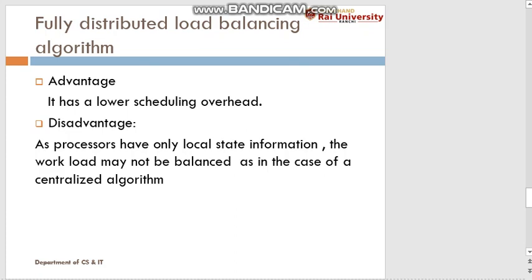So if we want to find out the distribution of tasks among all the processors, then we have to find all those nodes where the local information is stored. So here the workload may not be balanced as in the case of a centralized algorithm.